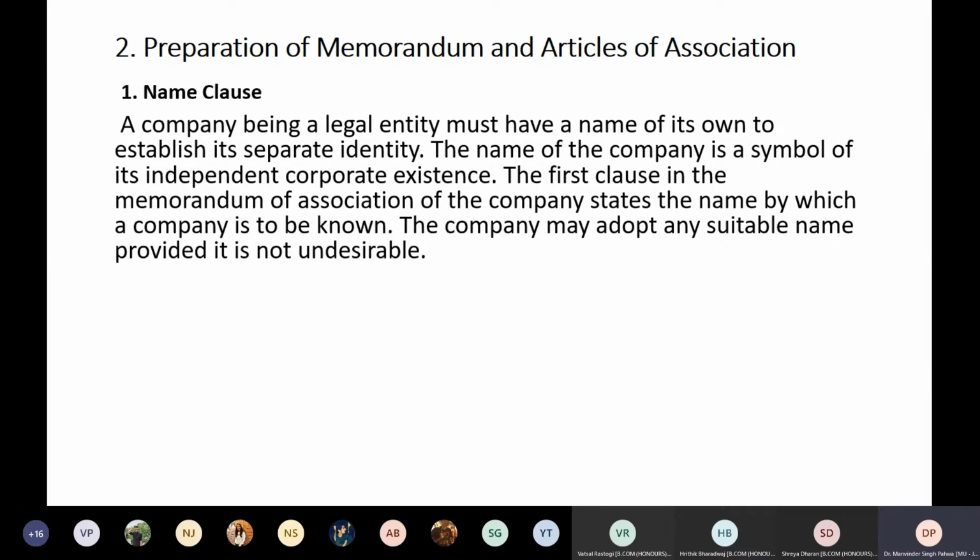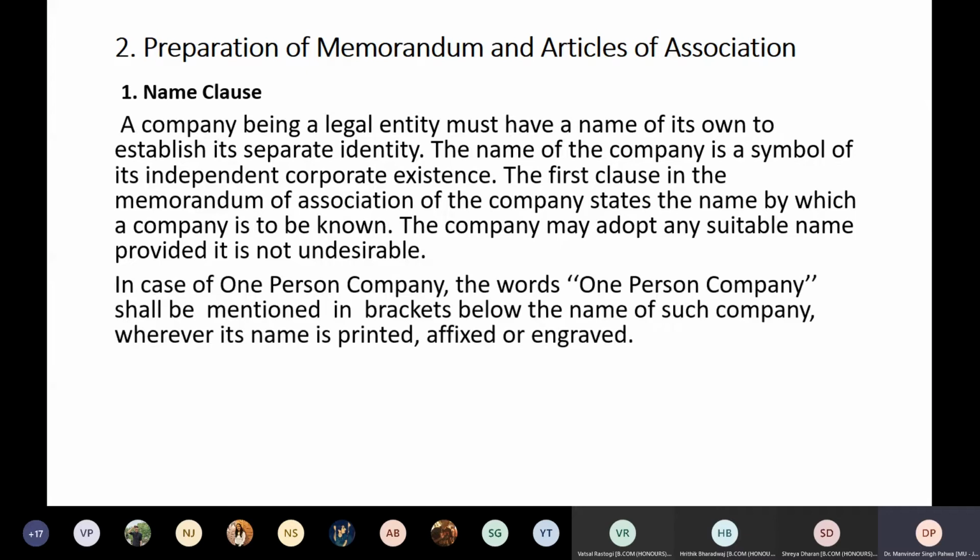Accordingly, the names are to be taken by the company which are allowed. Once the name is decided, it will go in your articles also, as in this memorandum also, and you will apply by the same name to the registrar of companies for the registration of the company.